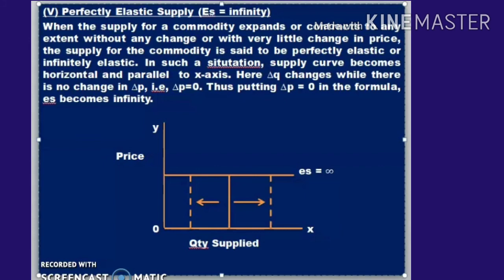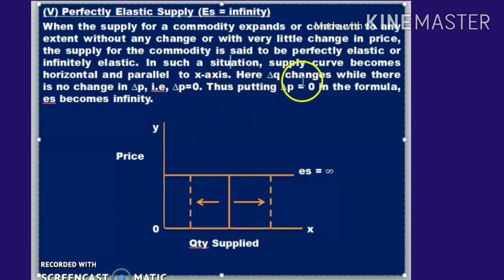Next, the fifth one is perfectly elastic supply, ES equal to infinity. When the supply for a commodity expands or contracts to any extent without any change, or with very little change in price, the supply for the commodity is said to be perfectly elastic or infinitely elastic. In such a situation we can say that the supply curve becomes horizontal and parallel to the x-axis.